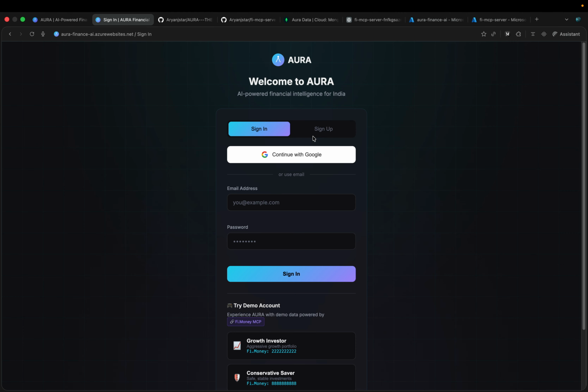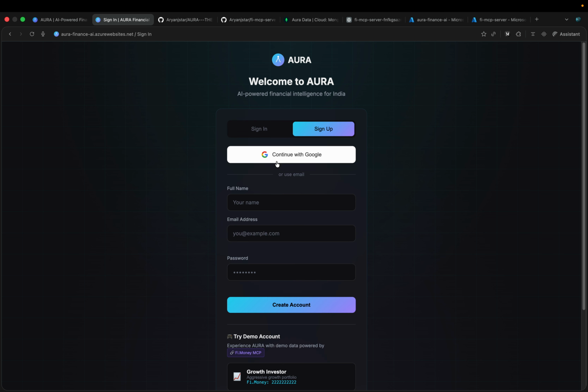We have two options here. One is via OAuth and the other one is sign up. I would love to show you via sign up. The OAuth will function smoothly once done; that can be done in the later stages. So give a name.